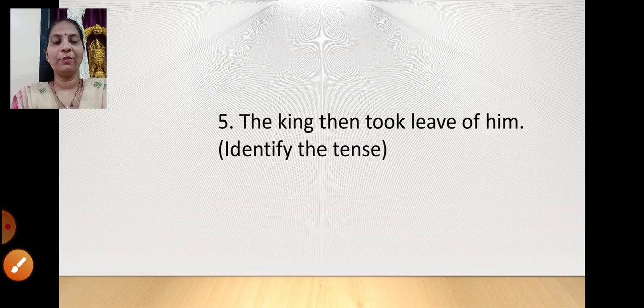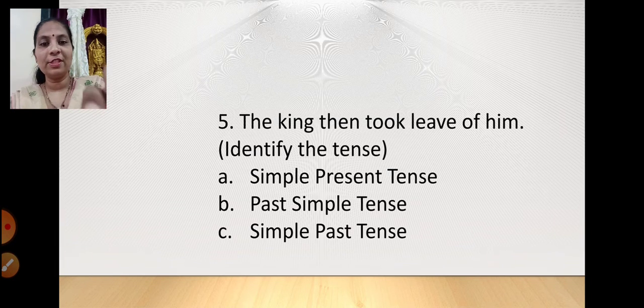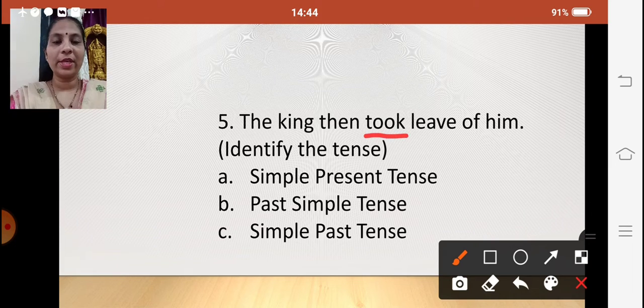Okay, going ahead. Next question, the fifth one. The king then took leave of him. We have to identify the tense over here. Right? So what are our options? Simple present tense, past simple tense, or simple past tense. The king then took leave of him. So we'll first find out what is the verb over here. So the verb over here is took. Yes, took is the verb.